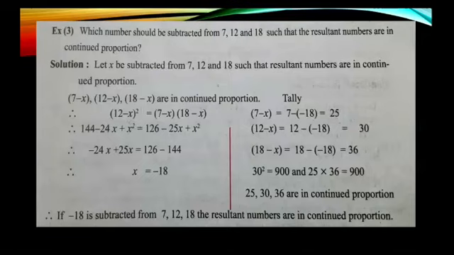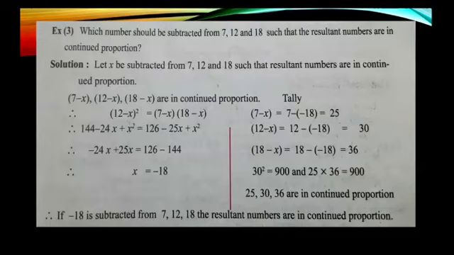Example 3. Which number should be subtracted from 7, 12 and 18 such that the resultant numbers are in continued proportion? Let x be subtracted from 7, 12 and 18 such that the resultant numbers are in continued proportion. As we don't know the number, so we are assuming x as a common number. So, 7 minus x, 12 minus x, 18 minus x are in continued proportion. Therefore, (12 minus x) the whole square is equal to (7 minus x) into (18 minus x).